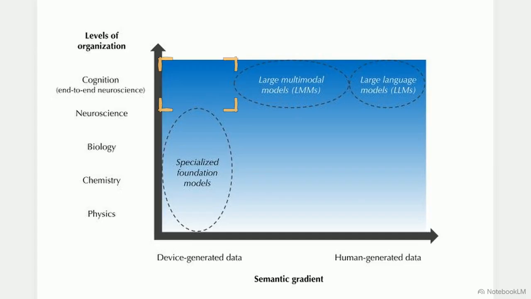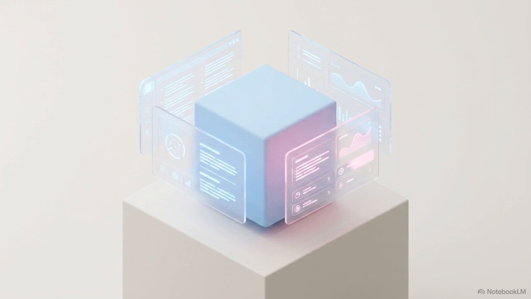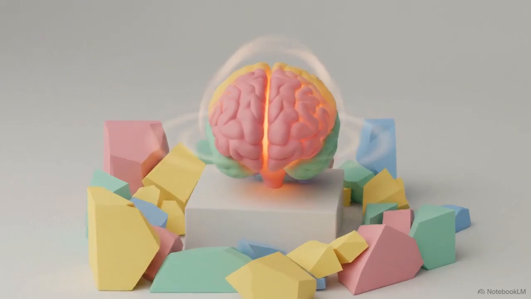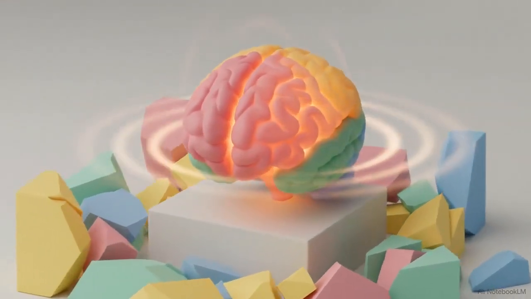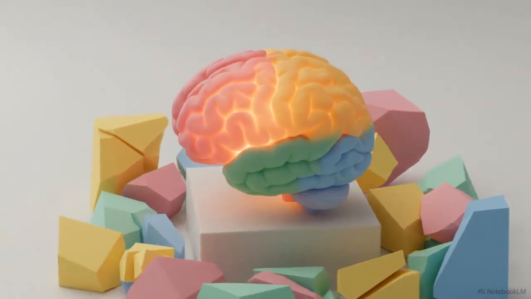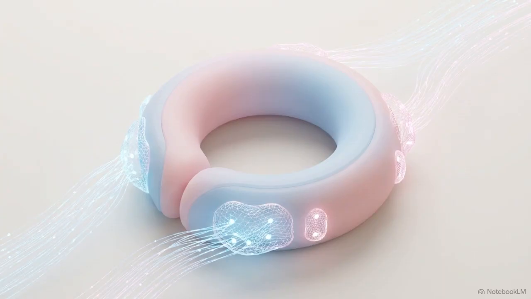The top left quadrant remains empty. We do not yet have an end-to-end foundation model of human cognition grounded in actual neural activity. LLMs simulate an idealized human intellect, yet their architectures treat the actual biological brain as a complete black box. To bridge this gap, researchers are proposing a new strategy: brain-trained foundation models. Scaling observable actions will never yield functional artificial general intelligence. Achieving that requires actively harvesting brain-generated data.